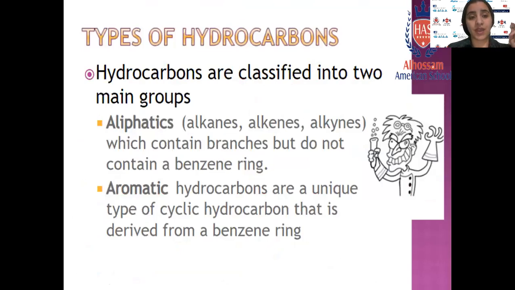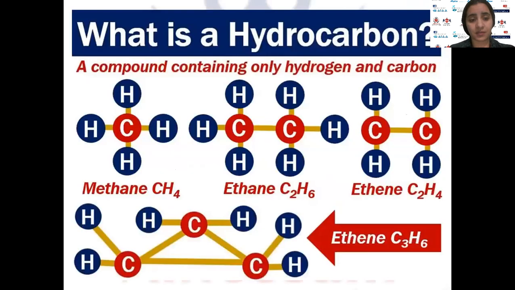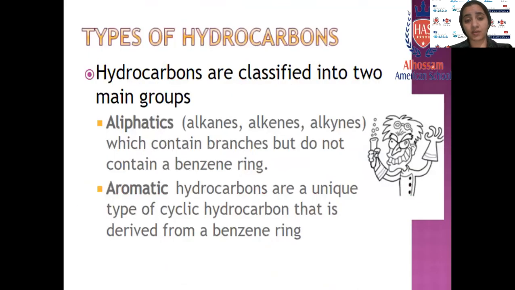Types of hydrocarbon. We have two types: aliphatic and aromatic. Aliphatic, like the last examples, methane, ethane, and ethene, consists of chains of carbons connected together, or with branches. You can find side branches from this chain, but it does not contain any benzene ring. A benzene ring is not included in aliphatic hydrocarbons.